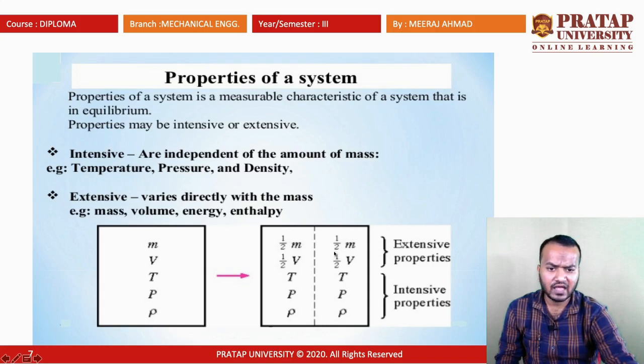These are the extensive properties: when we divide the chamber, the mass and volume change for each chamber, but the temperature, pressure, and density cannot change. So temperature, pressure, and density are intensive properties, and mass and volume are extensive properties.